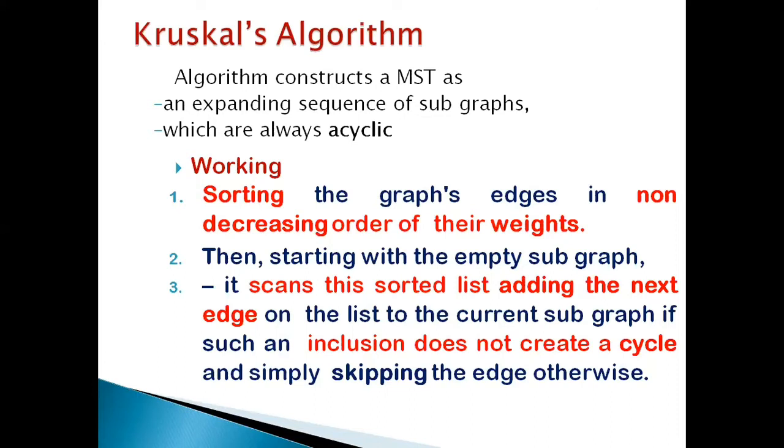That order you are processing the edges. When you include that corresponding edge to the minimum spanning tree, if it makes a cycle, you just leave that edge and proceed with the next edge. If it is not making a cycle, you include that edge into the minimum spanning tree.